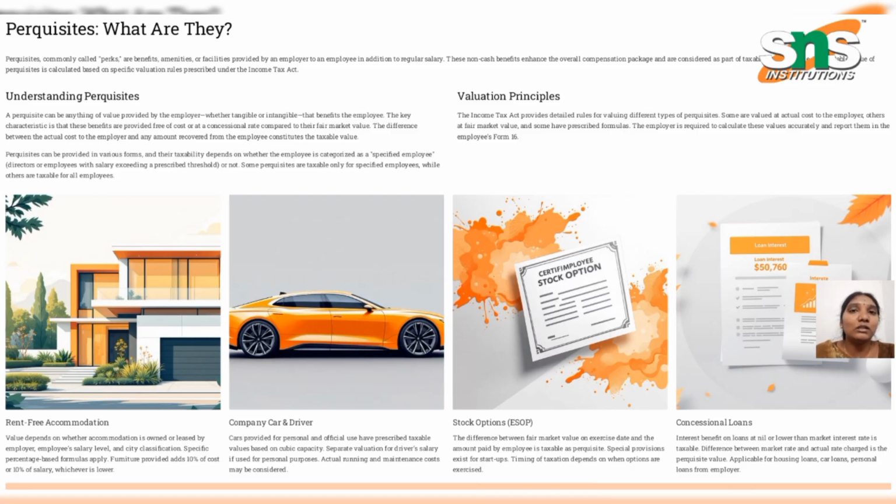These are the main perquisite elements, with their understanding, valuations and categories. In this video I hope the perquisites, the additional benefits provided by the employer to the employee, have been explained, and also the valuation principles, which are the main thing for Form 16 calculation, fair market values, rent-free accommodation, company car and driver perquisites, stock options (ESOPs) and concessional loans. This is a well-explained overview of perquisites.